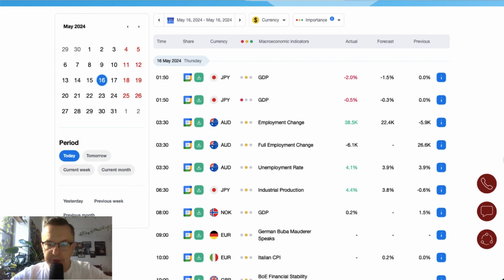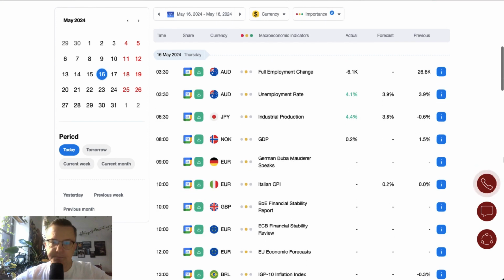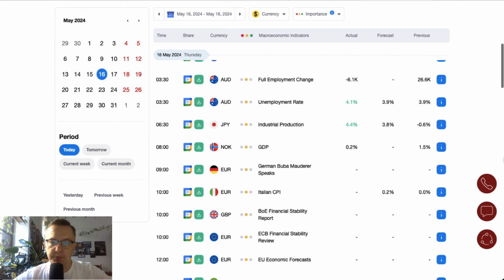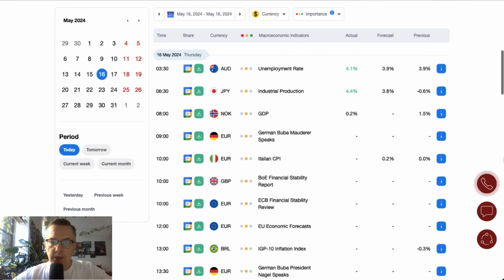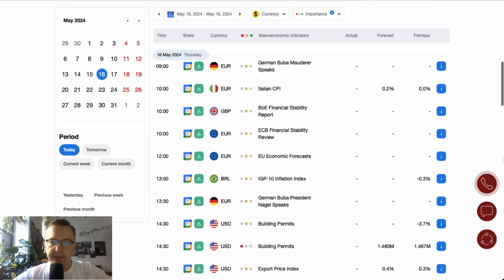Employment change, full employment change, and unemployment rate data from Australia do not disappoint. They beat the expectations of 22,000 jobs with the actual number of 38,500 jobs. So good data for the Australian economy. Japanese industrial production beats the expectations, increasing to 4.4%.